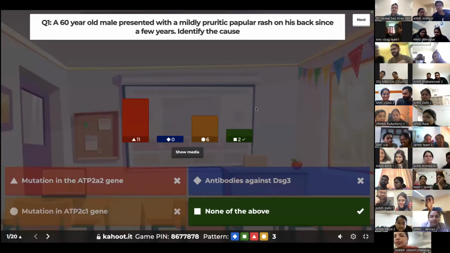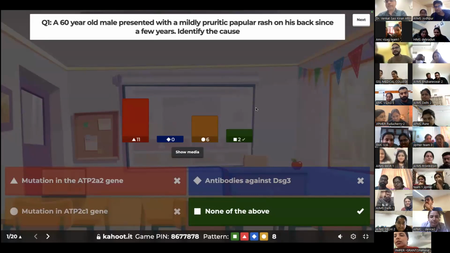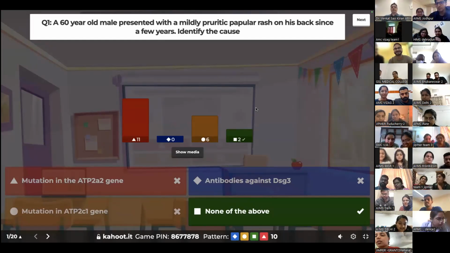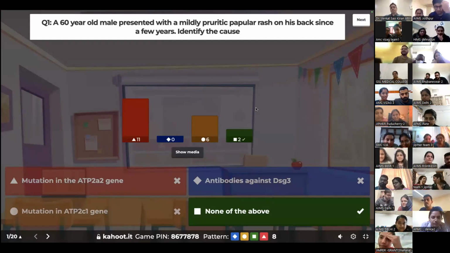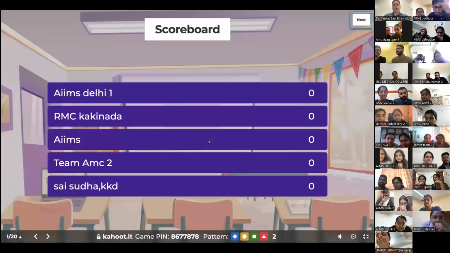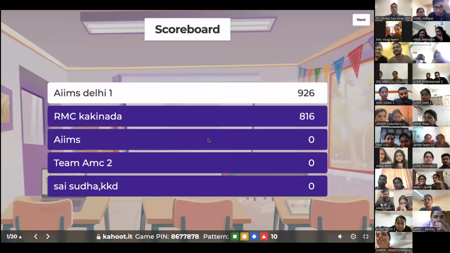And why is it none of the above? Whoever has written none of the above, what's the diagnosis? Grover's disease. Excellent. Grover's disease is an acquired condition, not related to mutations in any genes, and that's why it's none of the above. So let's see who got the correct answers. The 2 teams are AIIMS Delhi and RMC Canada.